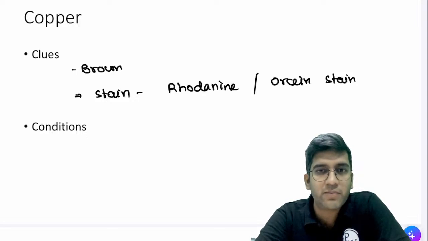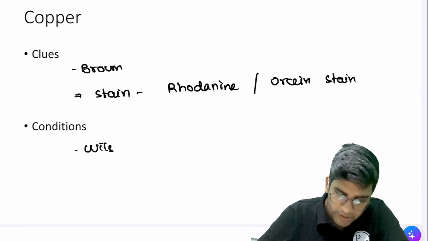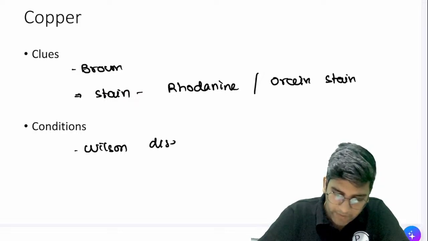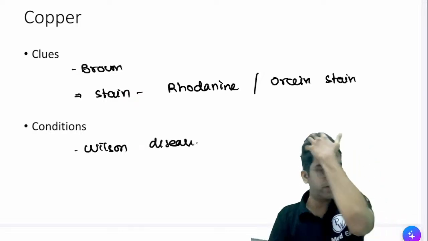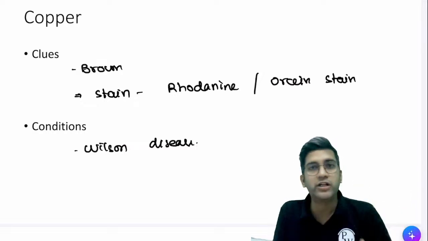There's a disease which starts with W. Does it ring a bell? Wilson's disease, right? That's a classical condition. So one condition where you'll have copper excess in copper metabolism is Wilson's disease. Perfect. So when we go to systemic pathology, liver pathology, we may touch base on Wilson's disease.